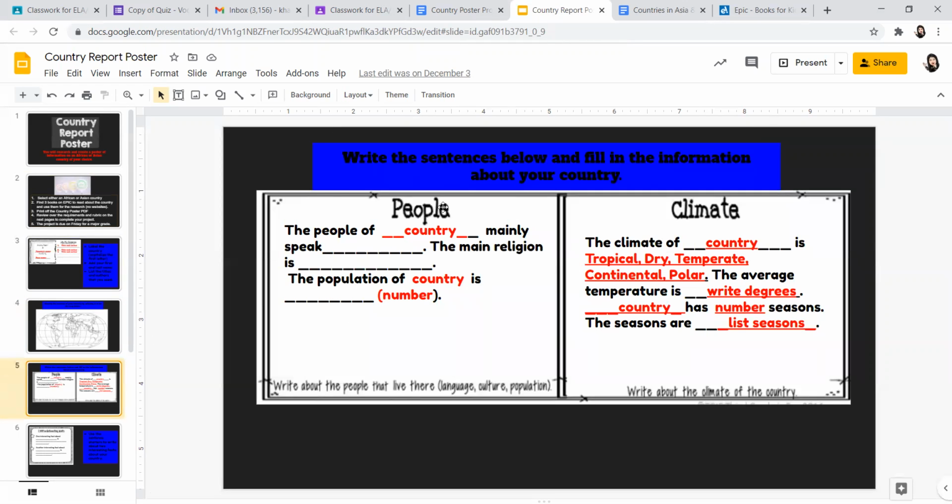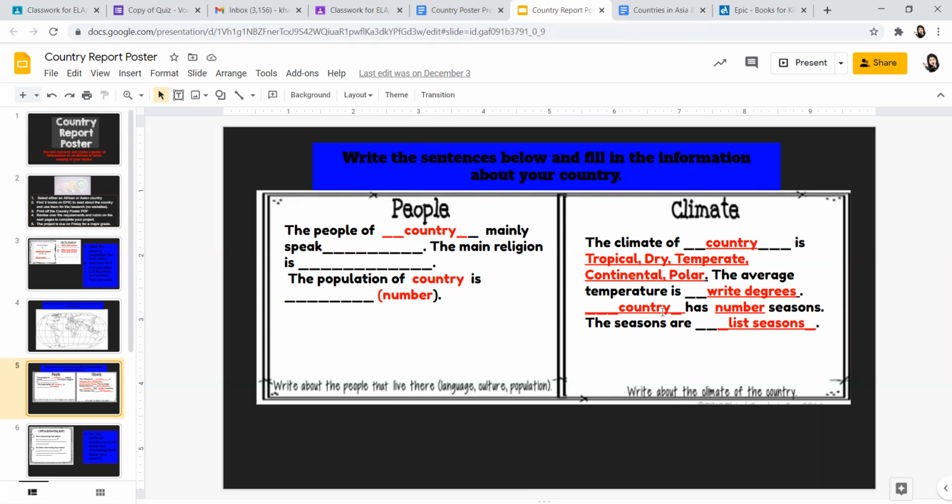After that, you're going to be writing about the people and the climate. You've read 3 books, informational books about your country. You should know a good deal about the country at that point. I've even provided for you sentence starters. They're in black. The people of, you put the country's name, mainly speak the main language of that country. Some countries that you're going to research have multiple languages, but they're going to have a main one that they speak. The main religion is, and you'll put the religion. The population of the country is, and then put the amount of people that live there.